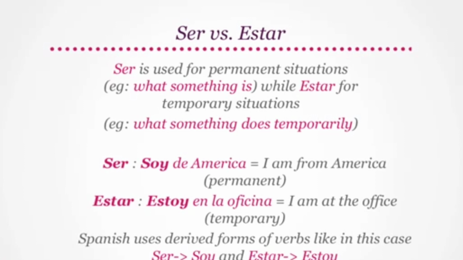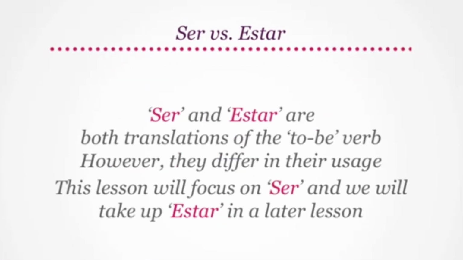An example of ser could be soy de América, which means I am from America, a permanent situation. On the other hand, an example of estar could be estoy en la oficina, which means I am at the office, a temporary situation. Spanish uses derived forms of verb like in this case ser changes to soy and estar to estoy. So as we saw, ser and estar are both translations of the to be verb. However, they differ in their usage. This lesson will focus on ser, and we will take up estar in a later lesson.